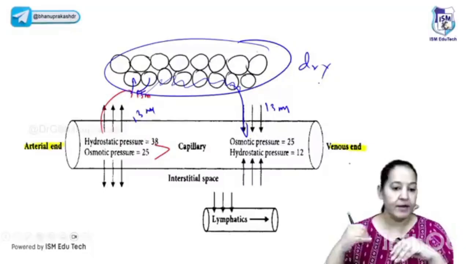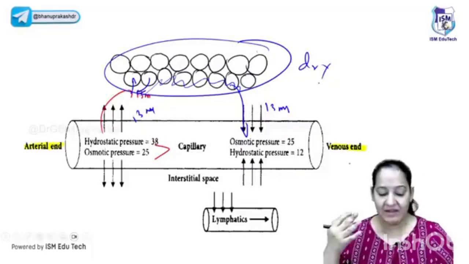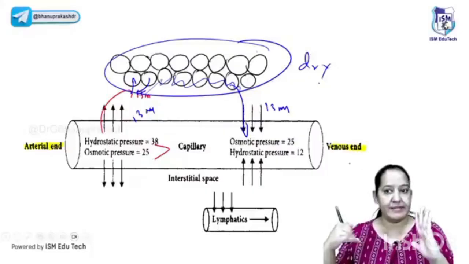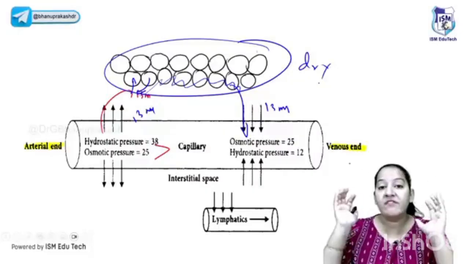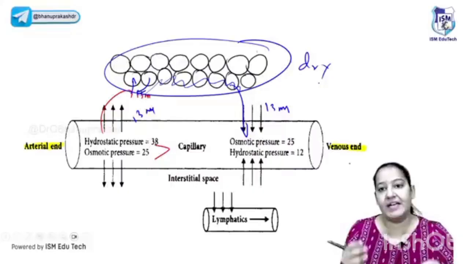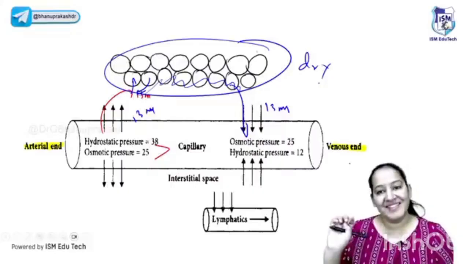Okay, so this is the thing. Whatever the pressure, learn the values. Now, any change in pressure: imagine a condition where outward pressure is more or inward pressure is less. What will happen? More fluid will come out, but less will go back. So what will it lead to? It will lead to accumulation of fluid. And accumulation of fluid is known as edema.